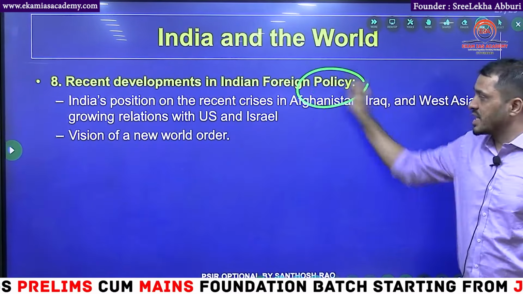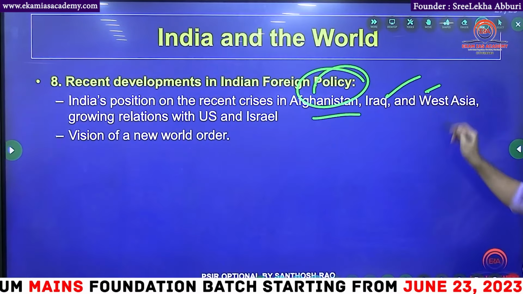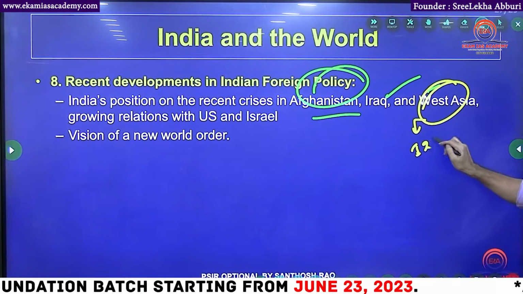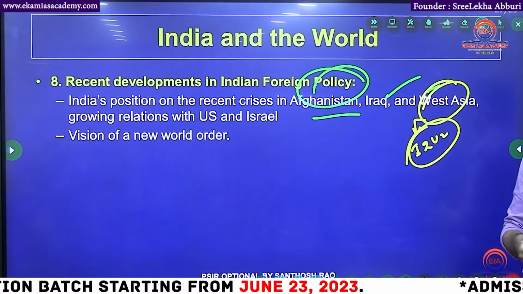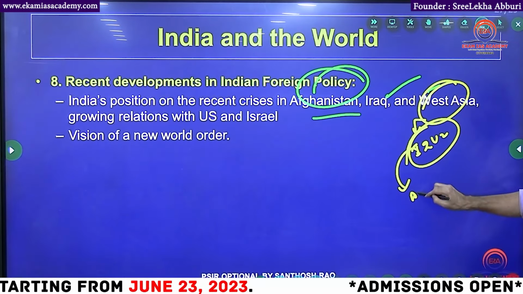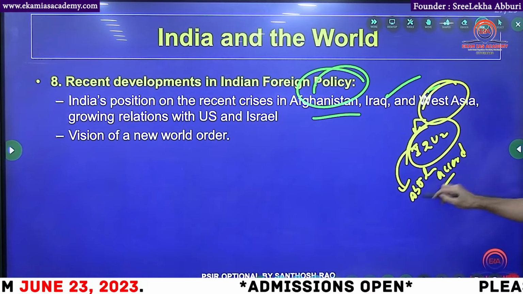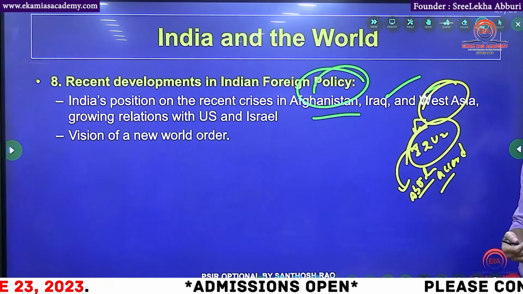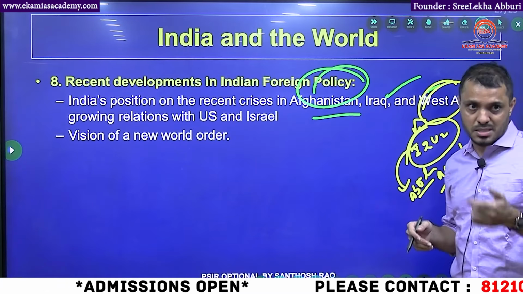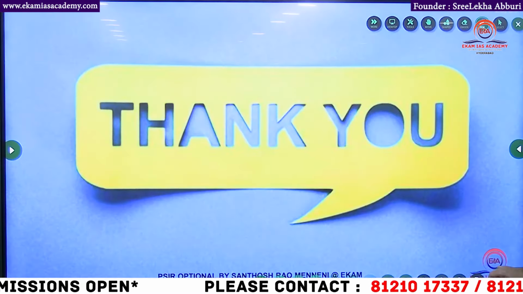And finally, what are the recent developments in Indian foreign policy with Afghanistan, with Iran, Iraq, and with West Asia. With West Asia recently, you know students, India is a part of I2U2. Here we will learn about the Abraham Accords. Actually, it was reflected in the recent UPSC prelims also. They asked one question related to the peace deal in West Asia, on that they gave this question, students.